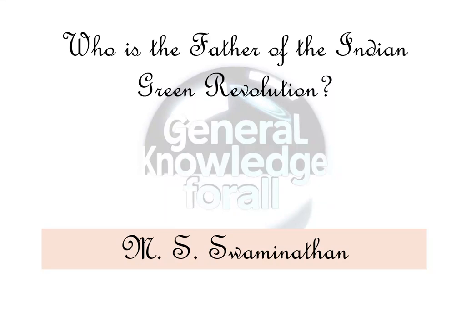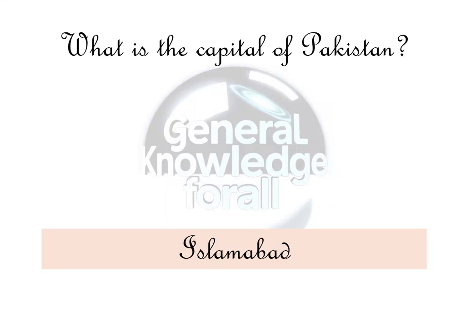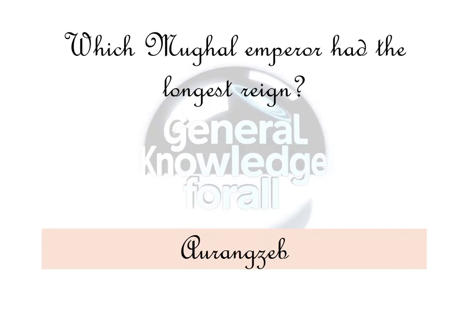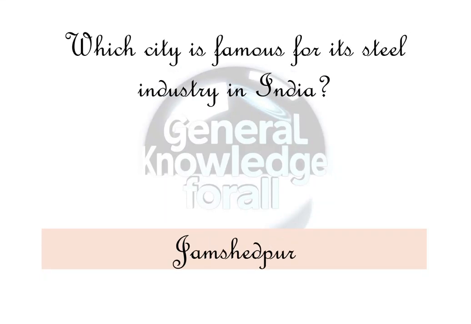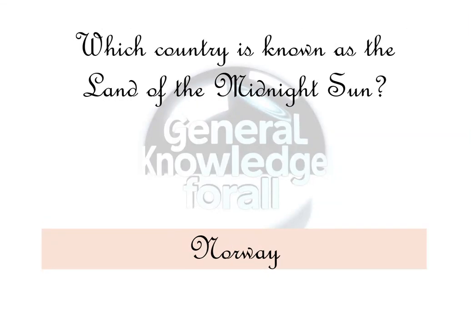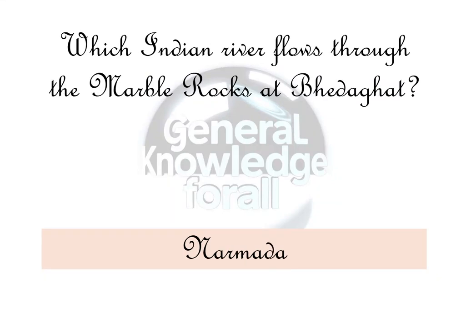M.S. Swaminathan. What is the capital of Pakistan? Islamabad. Which Mughal emperor had the longest reign? Aurangzeb. Which city is famous for its steel industry in India? Jamshedpur. Which country is known as the land of the midnight sun? Norway. Which Indian river flows through the marble rocks at Bedaghat?